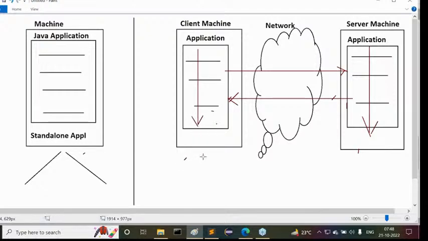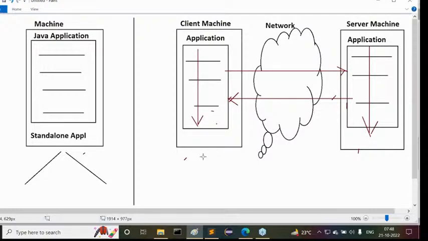Here my application logic is distributed over multiple machines, a client machine and a server machine, a local machine and a remote machine. Here I'm using client server architecture, so definitely this type of application is a distributed application or enterprise application.